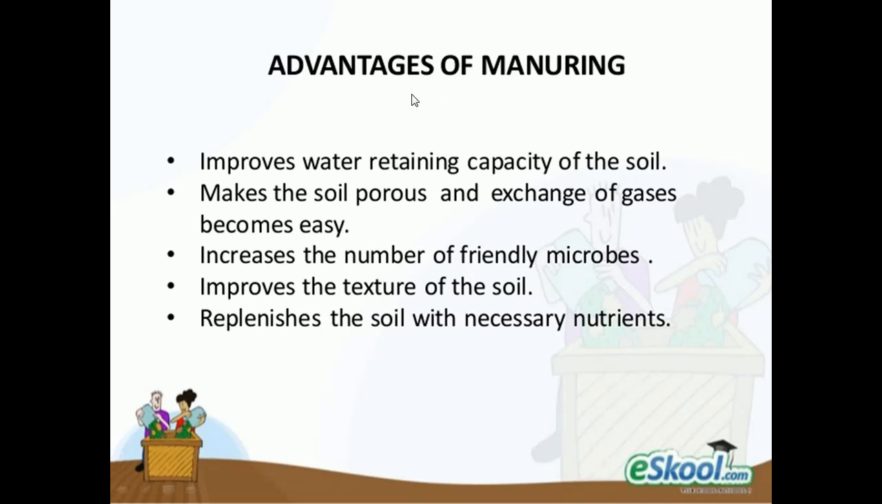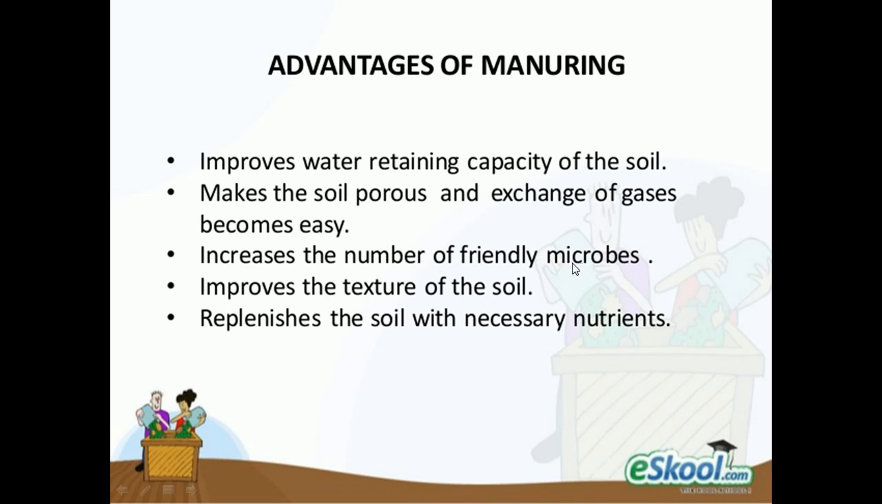Now we can see what are the advantages of manuring. Why do we have to apply manure to the plant? It will improve the water retaining capacity of the soil, so the soil can hold the water. This is one advantage of manure. Next, it will make the soil porous, so the porosity of the soil will be increased, which will make the exchange of gas easier. Then it will increase the number of microbes which are friendly to the soil. You know that some of the microbes play an important role.